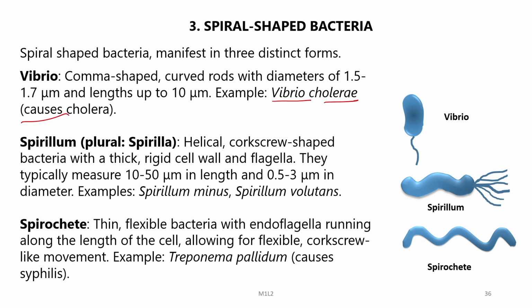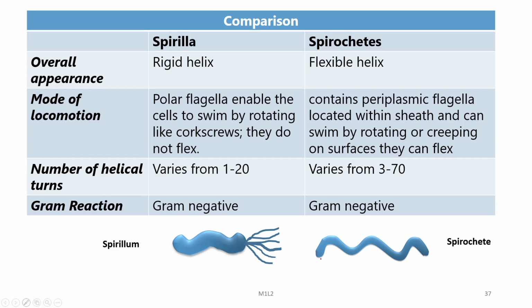Then we have Spirillum, the plural for which is Spirilla. This is helical corkscrew-shaped bacteria with a thick rigid cell wall and flagella. They typically measure 10 to 50 microns in length and 0.5 to 3 micrometer in diameter. We have examples like Spirillum minus and Spirillum volutans. Then we have Spirochete, which are thin flexible bacteria with endoflagella running along the length of the cell, allowing for flexible corkscrew-like movements. An example is Treponema pallidum, which causes the disease syphilis.